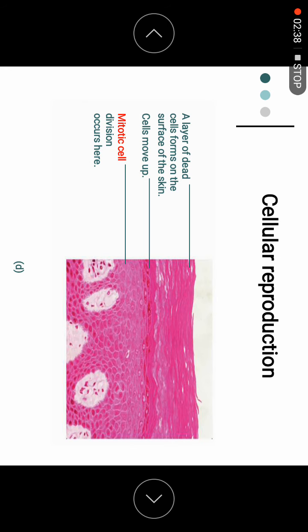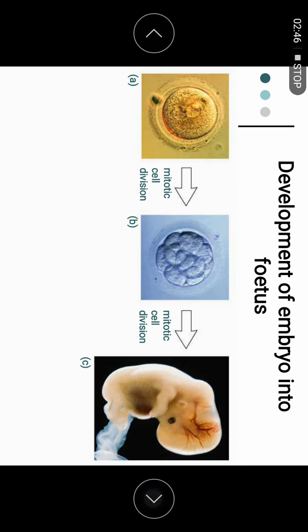So with cell reproduction, you have mitosis, where the cell produces another cell or repairs the cell. For the development of the embryo, you have two cells, the sperm and the ovum, that form the zygote. The zygote will divide and become an embryo.